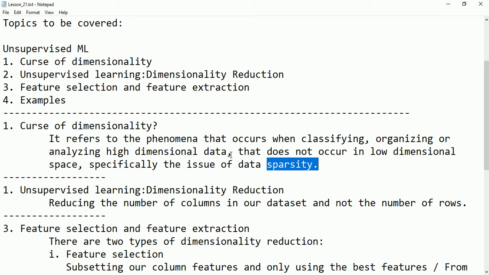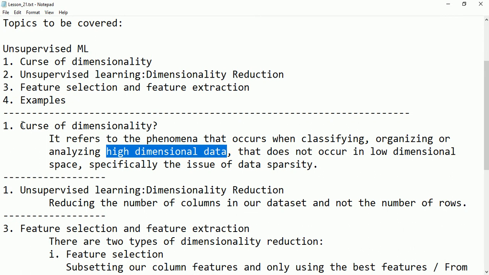For example, from 2-dimensional it will go to 3rd dimensional, 4th dimensional, 5th dimensional. If the number of dimensions keeps increasing, then data sparsity happens. The data points will be spread out so much from each other, and that is called the curse of dimensionality.